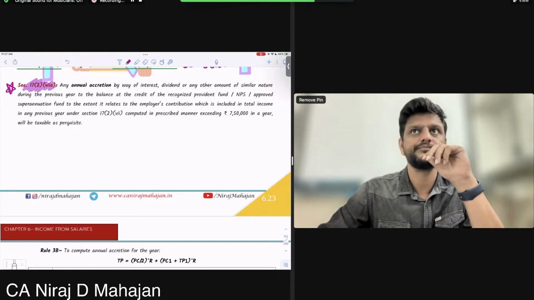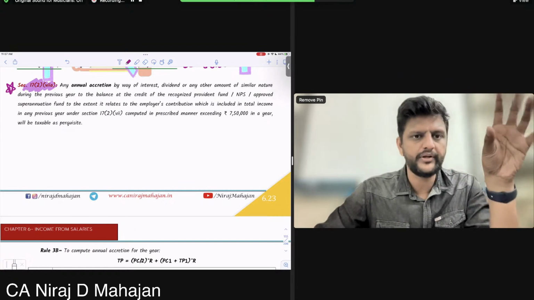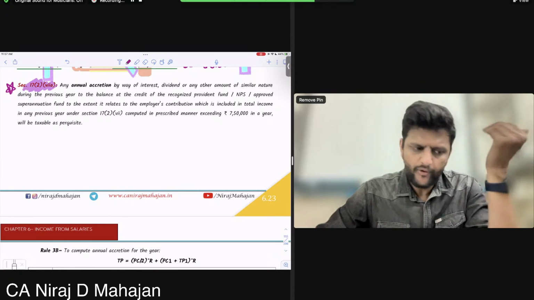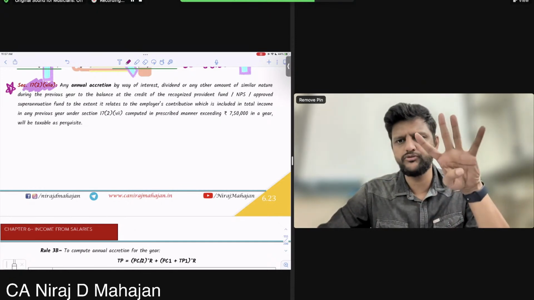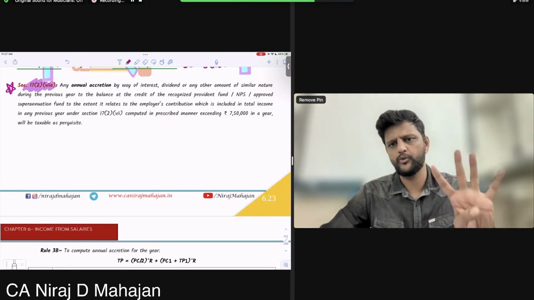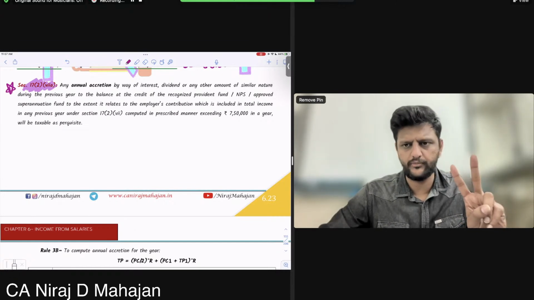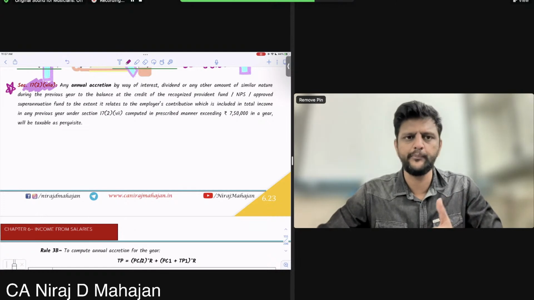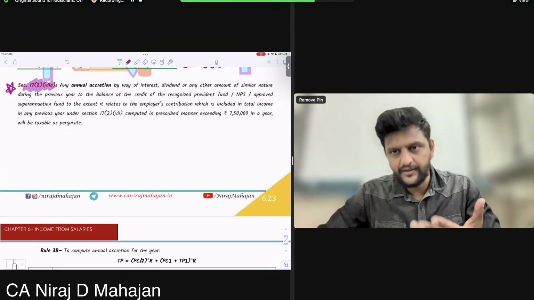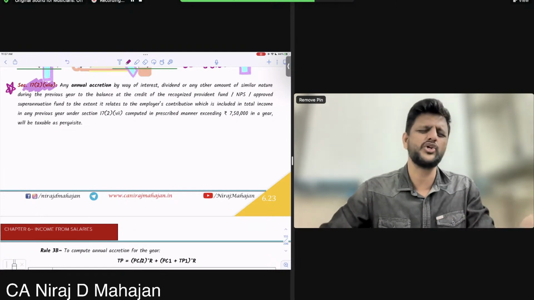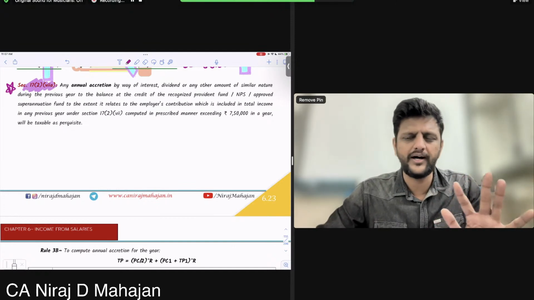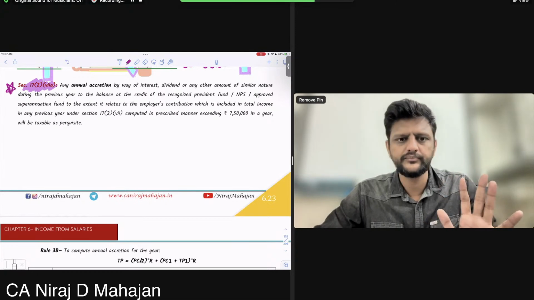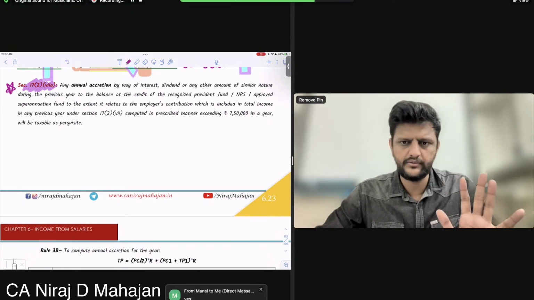Now understand that whatever amount we are contributing in the provident fund, it will earn interest or no. This we have already discussed. There are 2 inputs, 4 outputs. Employer contribution, employee contribution. 4 outputs: the principal amount contributed, both employer and employee, as well as interest on employer's contribution and interest on employee's contribution. Tell me all of you. Clear? Okay, understand.